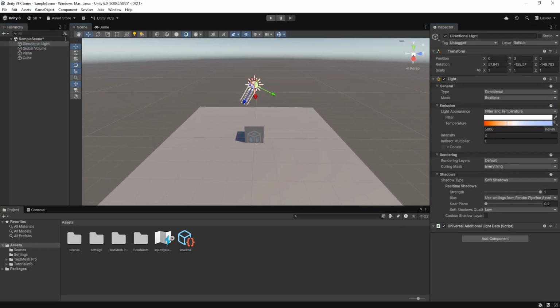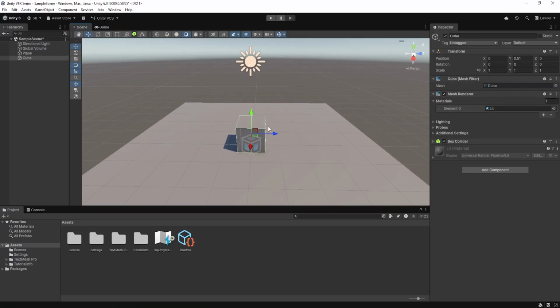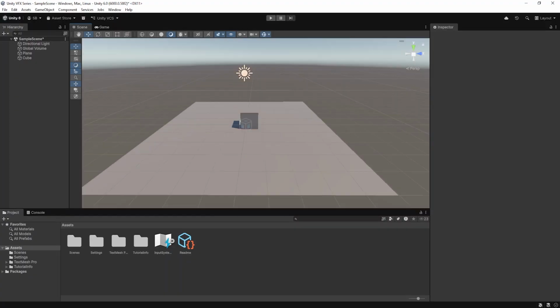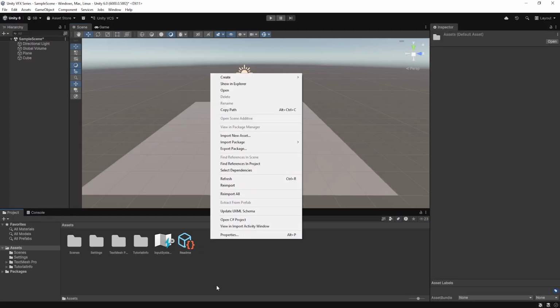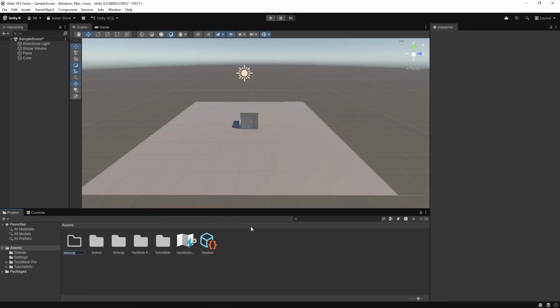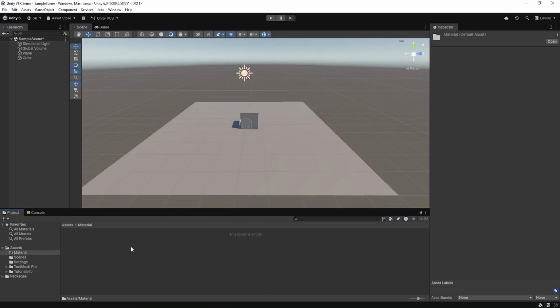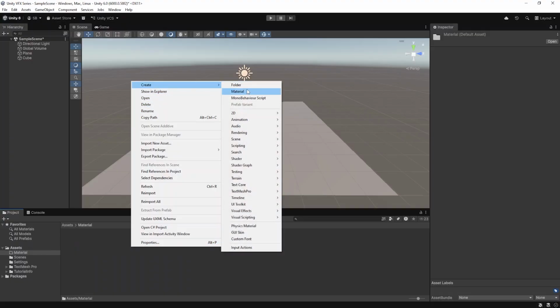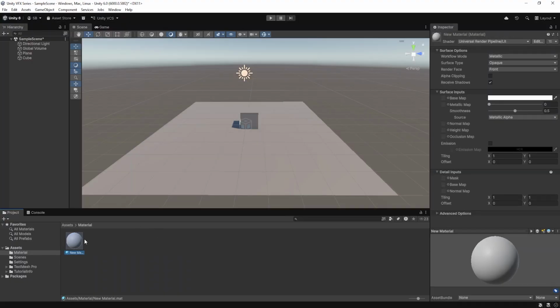Now we need to understand materials. Materials in Unity tell you whether this object is concrete, brick, or water. Materials control how your objects look in Unity. So we'll create a material and assign it to this cube. We'll right click over the project window, where we create all our files, and create a folder known as Material. Then we'll open this, right click, create, and create a material. And so we have the material.